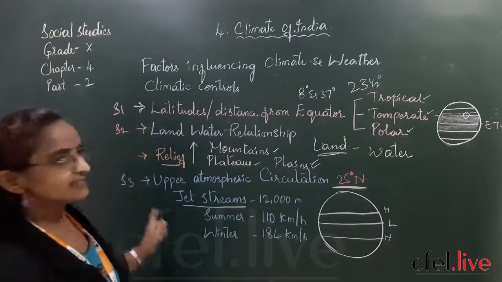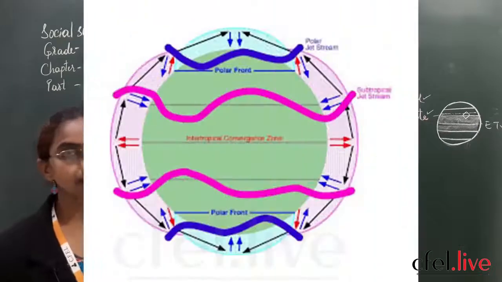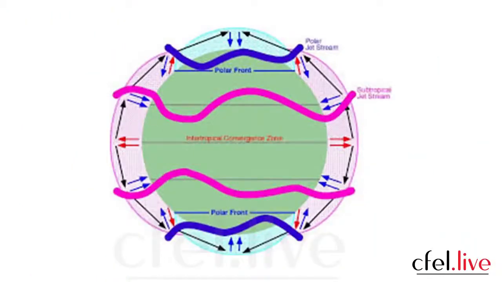Before leaving, let us see slide number 3. Are you seeing that blue colored one? It is written jet stream over there. Yes, it indicates the temperatures are very cold there, because of the pressure belts. Are you trying to see the pressure belts? Those are the trade winds. Try to make out where the trade winds are blowing, and the jet streams have an impact because of these pressure belts.